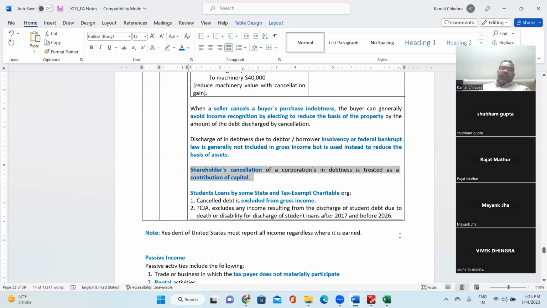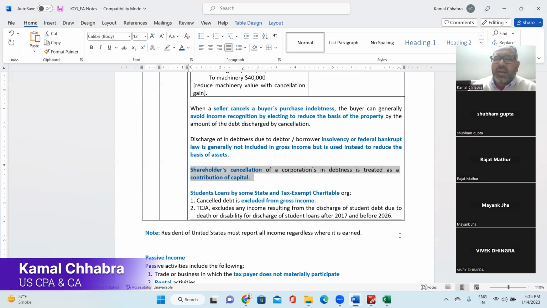Another thing is student loans. This is also important. So, a student loan by some state or tax-exempt charitable institution: cancellation of debt is excluded from the gross income of the student, because there are certain states which give loans to students and request that the student should join their state only. Students should work in their state only, and then they forgive the loan.